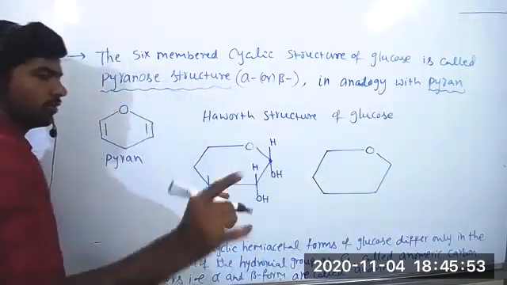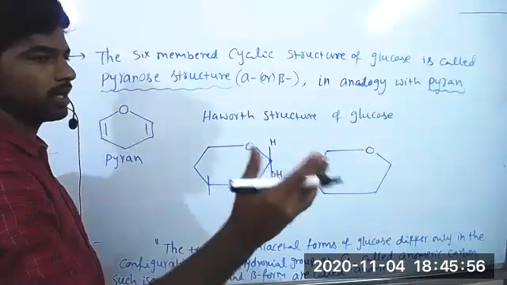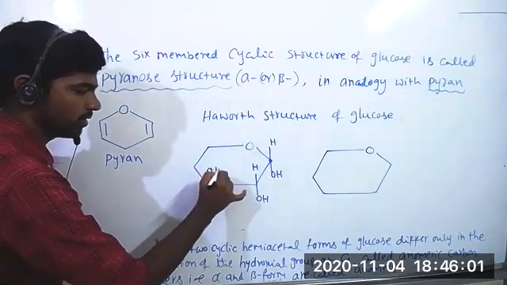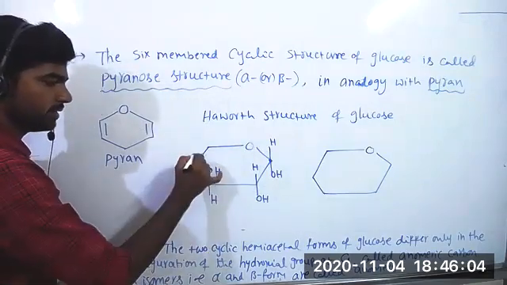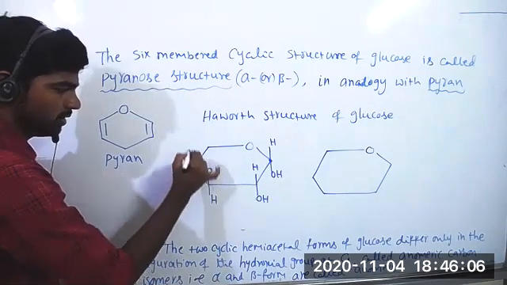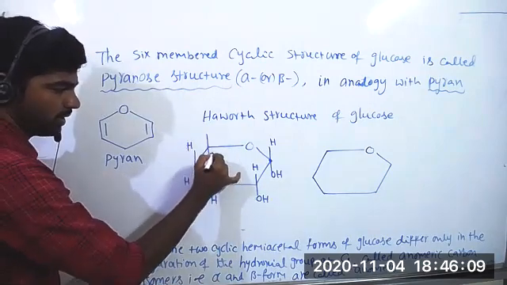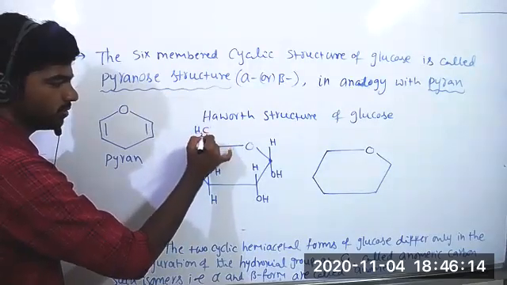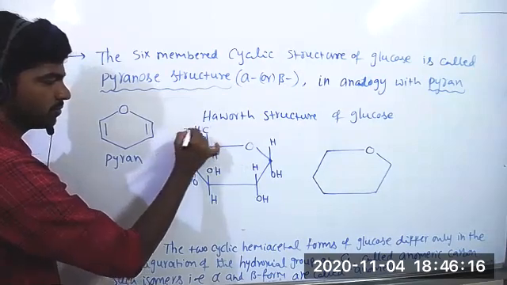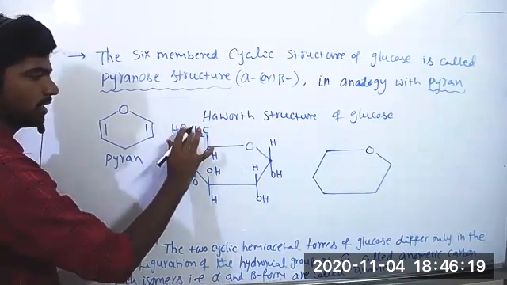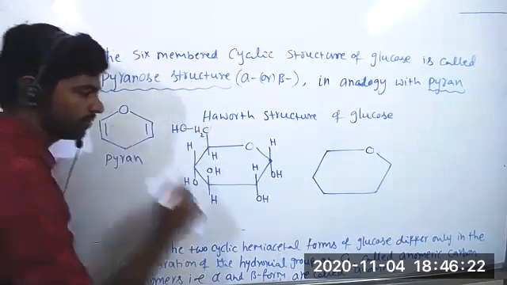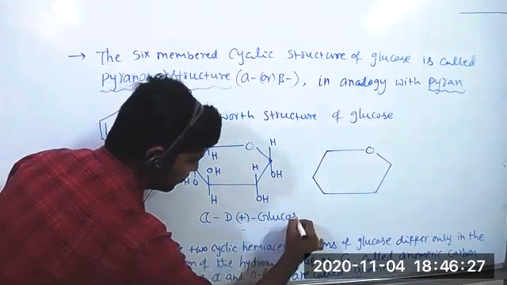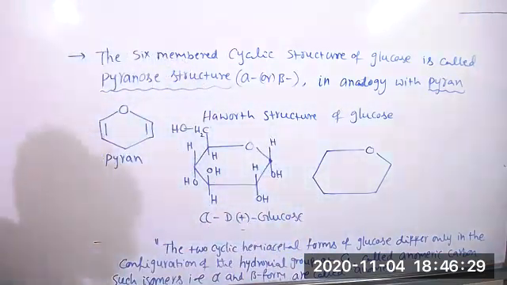At the third carbon, in the open-chain structure I wrote OH on the left side and hydrogen on the right side. So here it will become reverse: OH is going up, H is coming down. Again at the fourth carbon, OH is down, H is up. At the fifth carbon, H we write down, and here we write CH2OH. This is the Haworth structure of alpha D glucose.